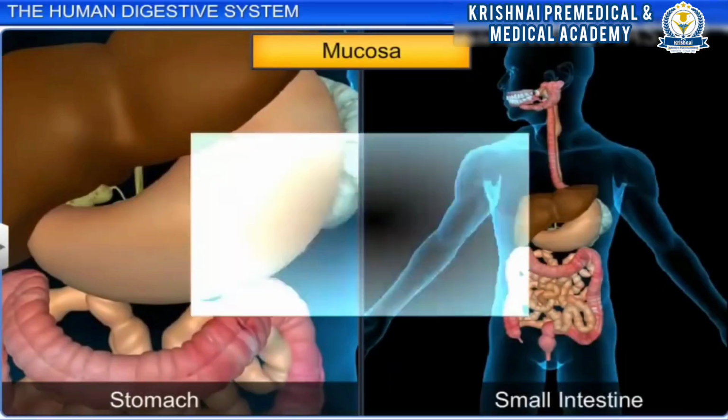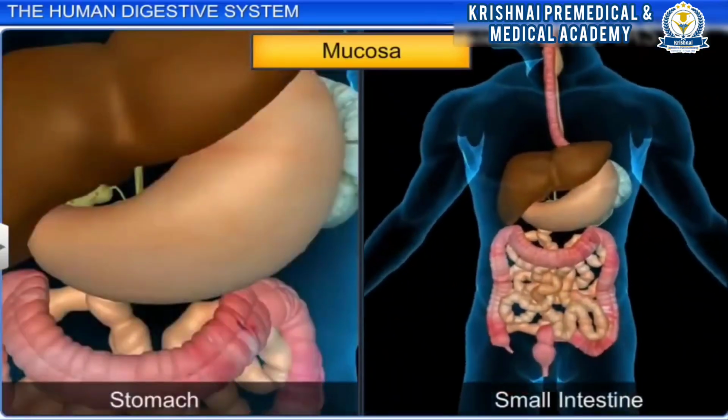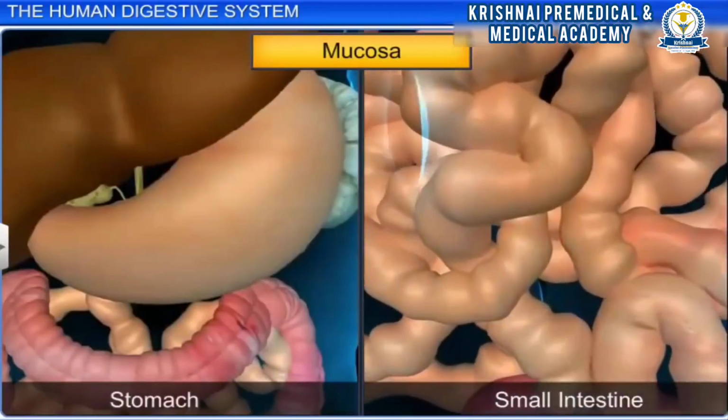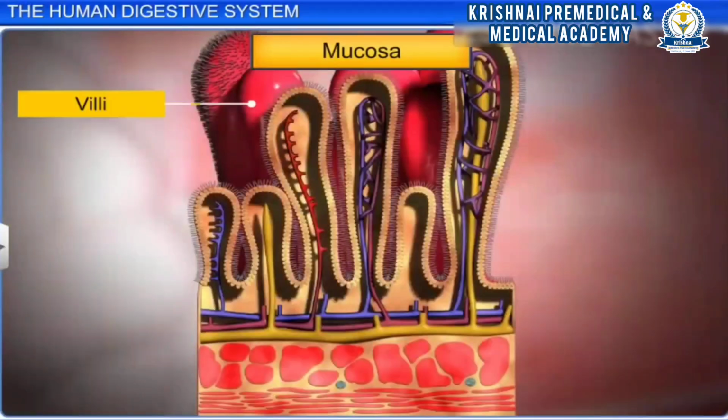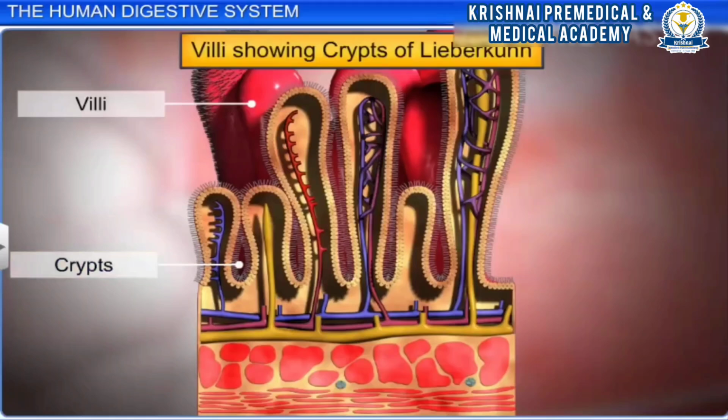In the stomach, the mucosa forms gastric glands and irregular folds called rugae, whereas in the small intestine, the mucosa forms villi, small finger-like projections. The mucosa also forms crypts, called the crypts of Lieberkuhn, between the bases of villi.